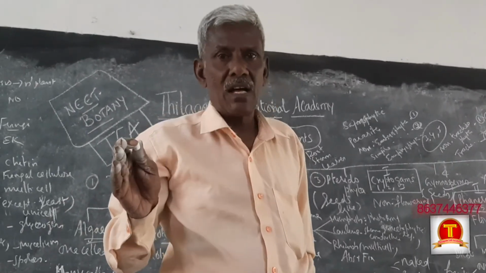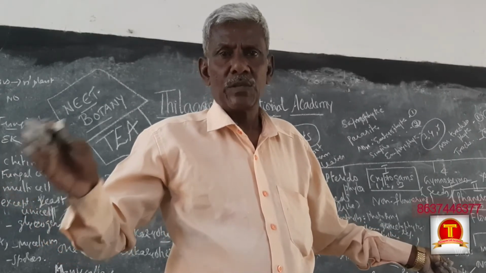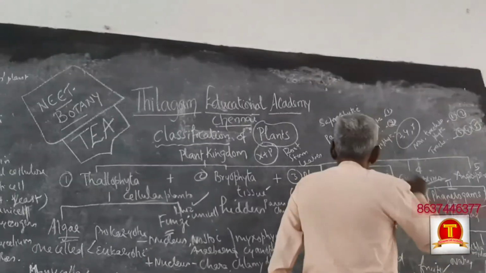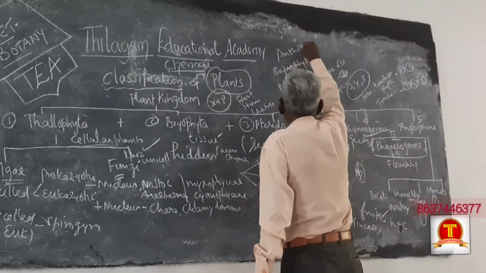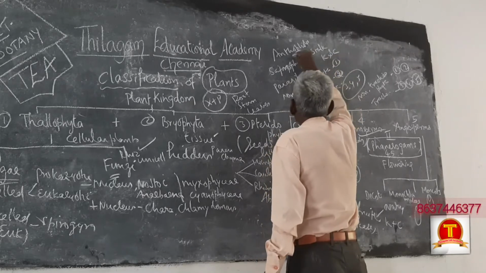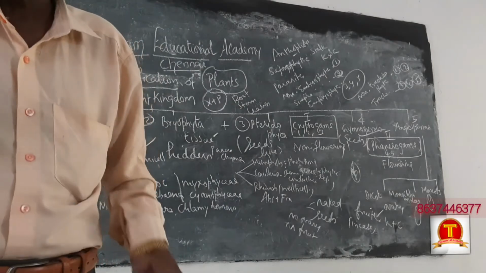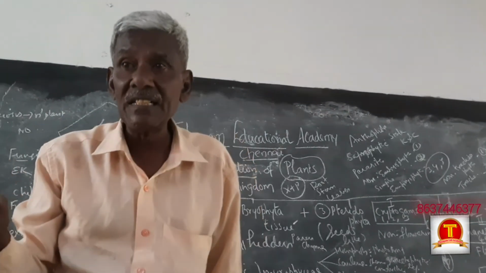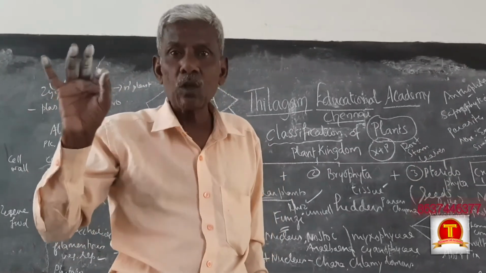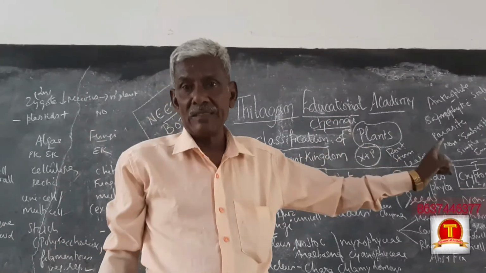If calyx and corolla are distinct, you can say this is calyx, this is corolla. In between there is a stalk, called the anthophore. So between the calyx and corolla, the anthophore is present. The study of flowers is called anthology, because the anthophore is found between calyx and corolla.